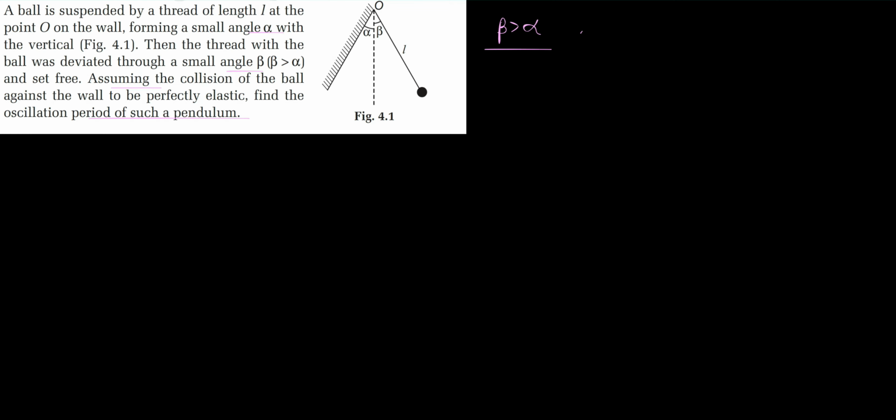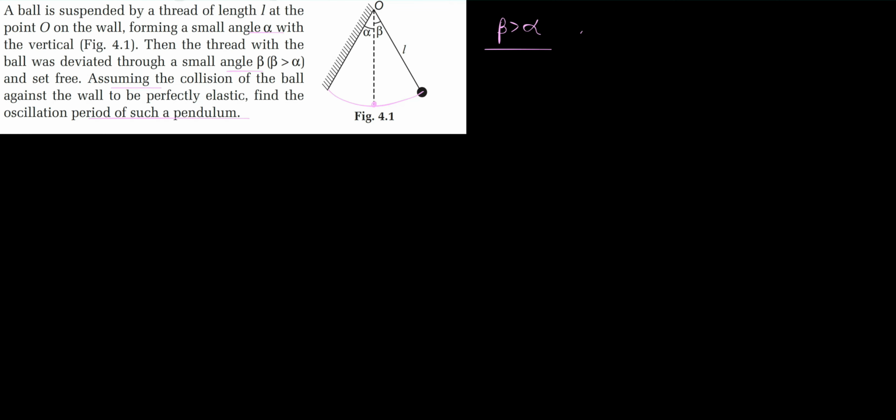So what we will do here is break this motion into pieces and see how we can find the time period of oscillation. So here the ball goes from this extreme position to the mean position, the bottommost point, and then from the mean position to the position of the wall. So the ball will go like this, and then it will hit the wall, and then it goes back to the same position here because the collision is perfectly elastic.